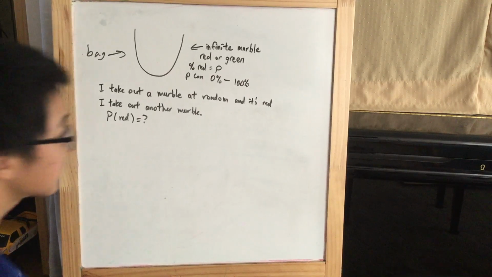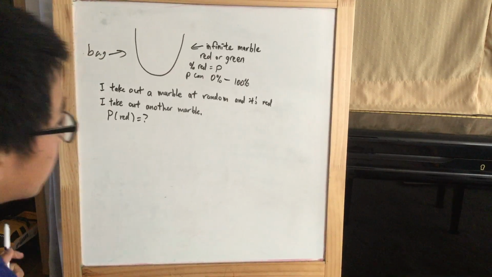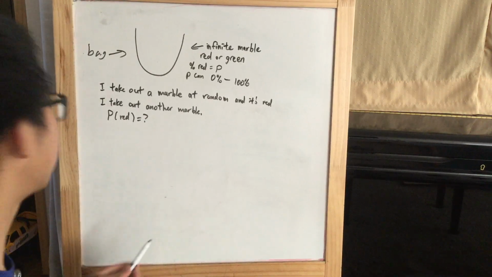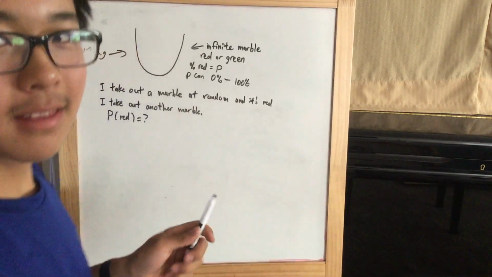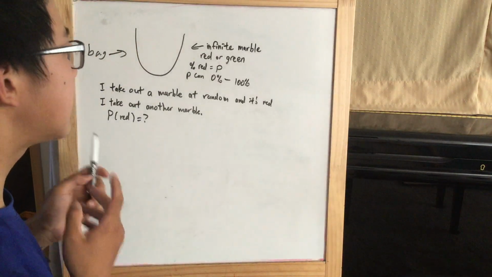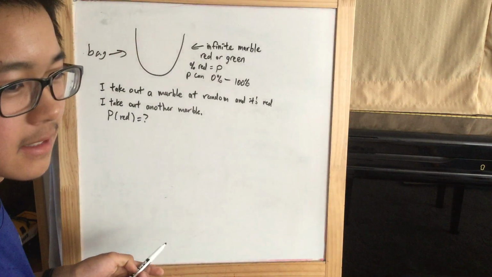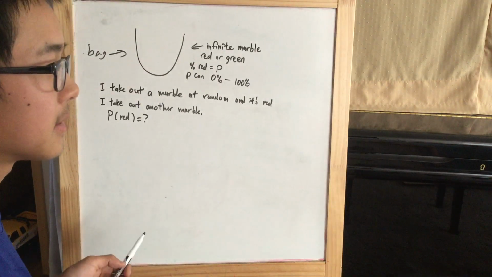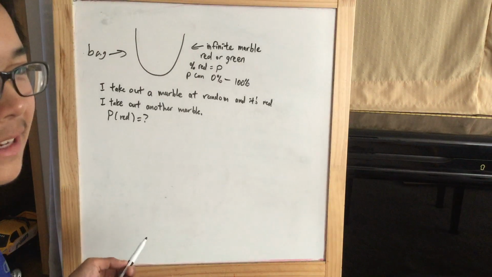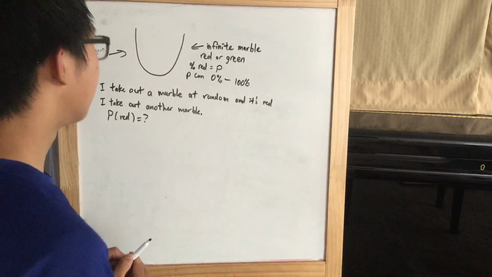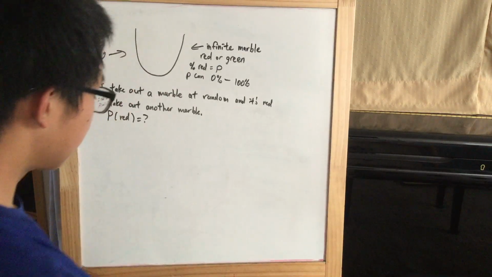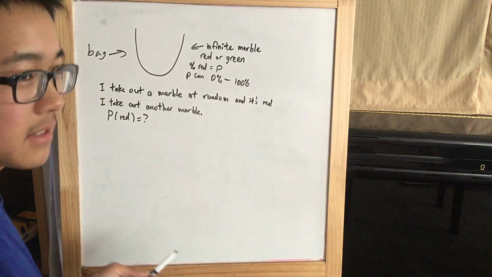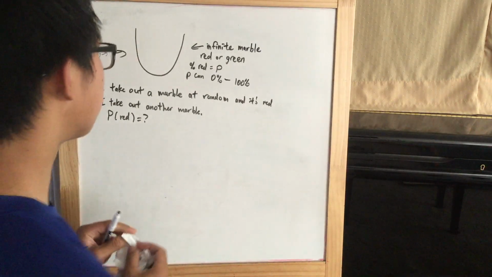So here's the solution. Now the problem with this problem, it's a problem, of course it's got to be a problem, yeah, okay. So the problem with this problem is that you have to consider an infinite number of marbles. And yeah, we're going to ignore the fact that if it had an infinite number of marbles, the bag would turn into a black hole and make the universe collapse around it. We're going to ignore that for now. So the problem with an infinite number of marbles is just overwhelming. It's overwhelming to have to consider an infinite number of marbles.